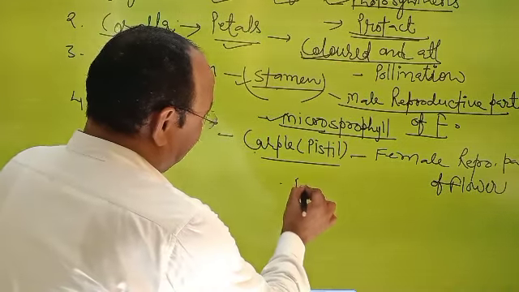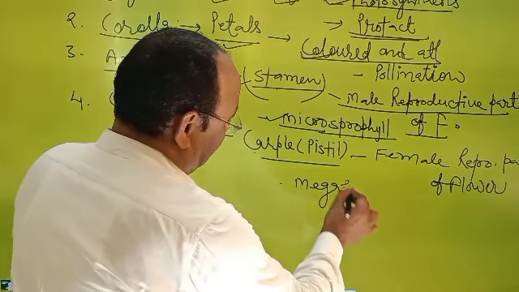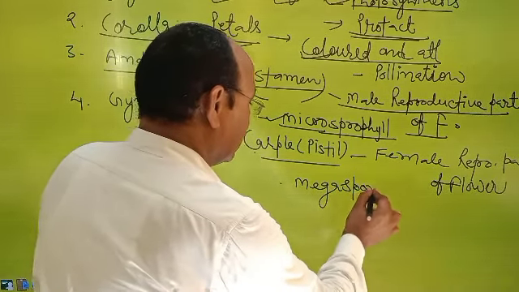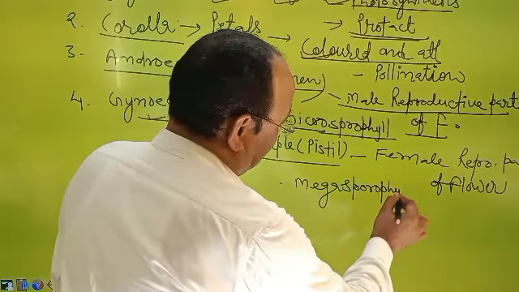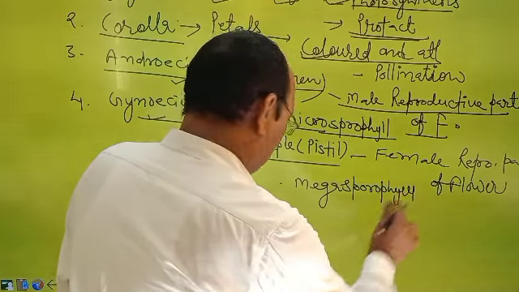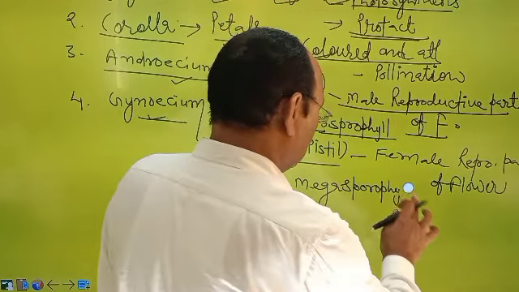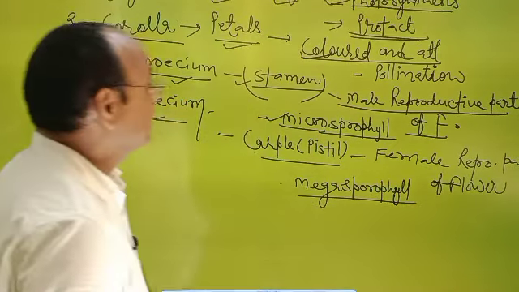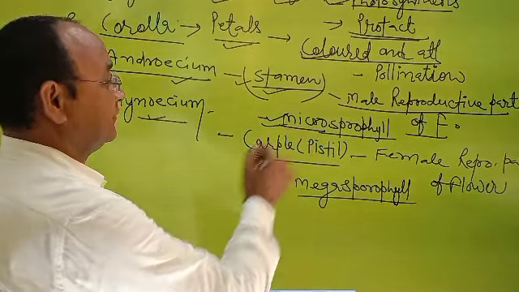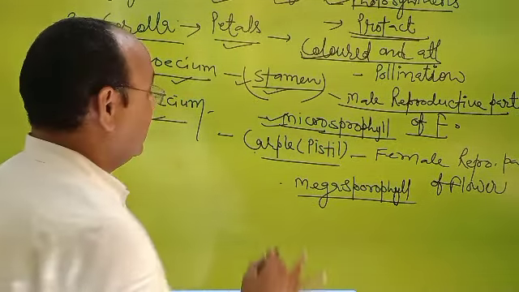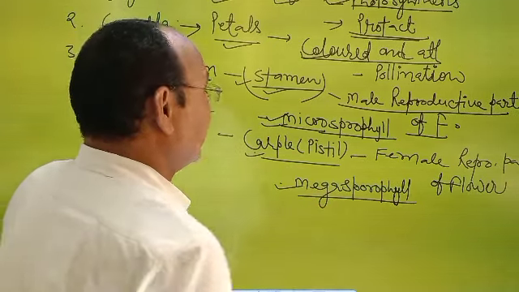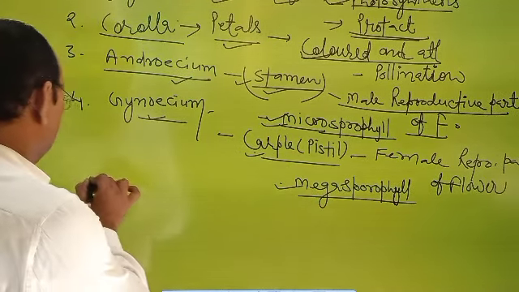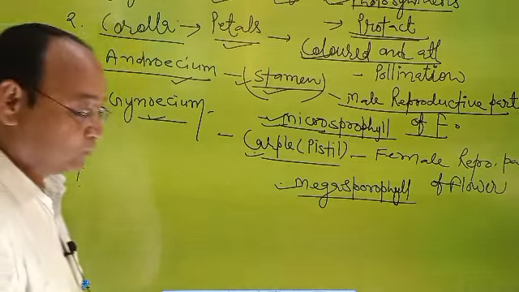It is a modification of megasporophyll. Stamen is a modification of microsporophyll and carpel is a modification of megasporophyll.